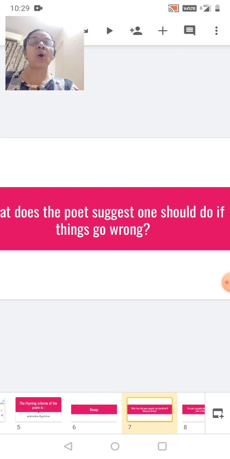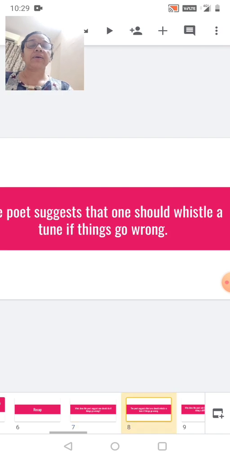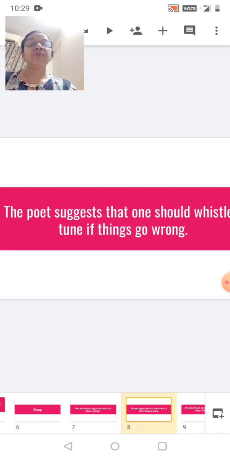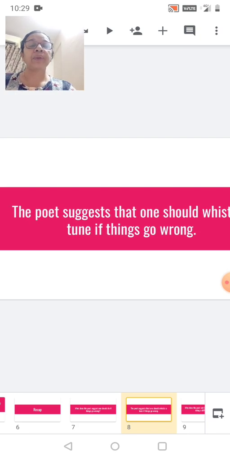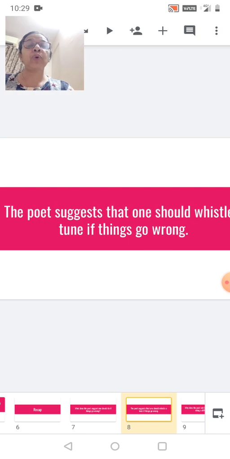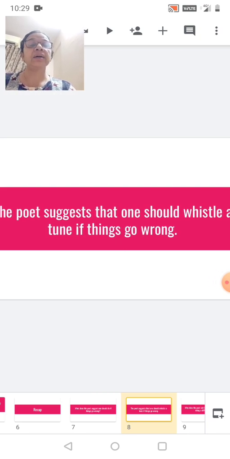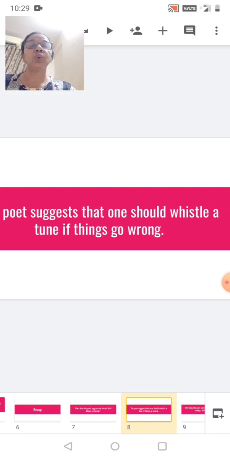So let us see how we can frame an answer for that. Now here the poet suggests that one should whistle a tune if things go wrong. What does the poet suggest? The poet suggests that one should whistle a tune if things go wrong.